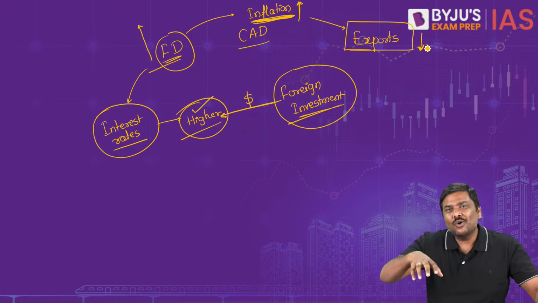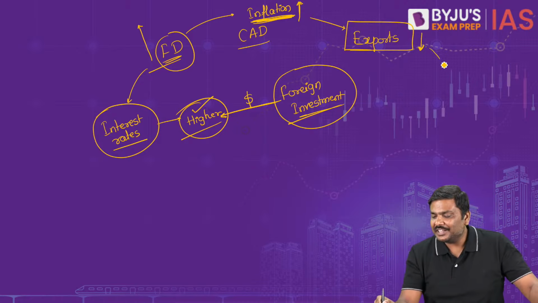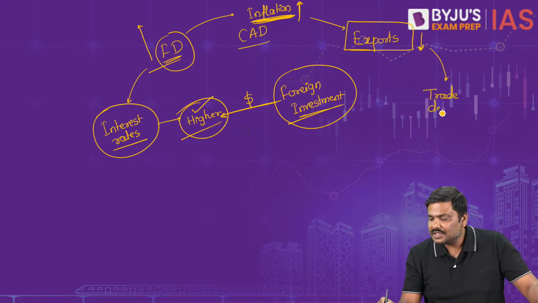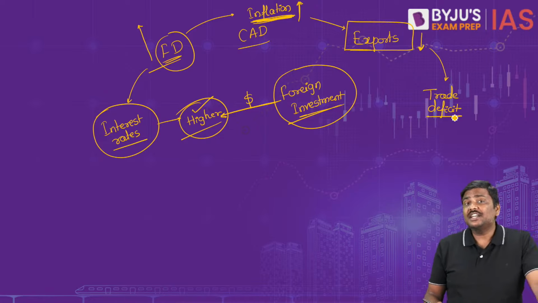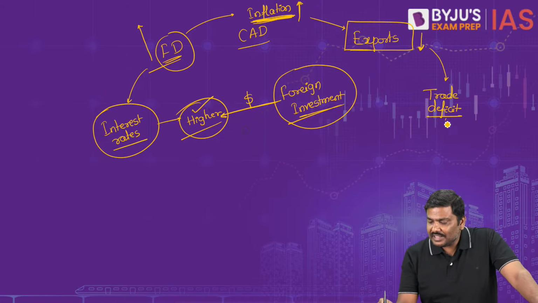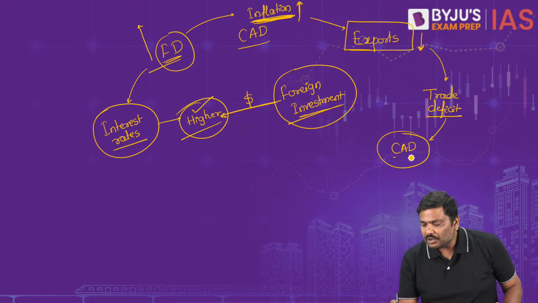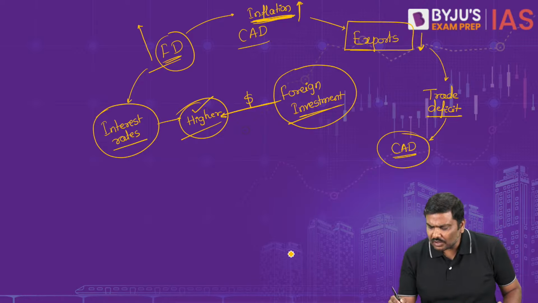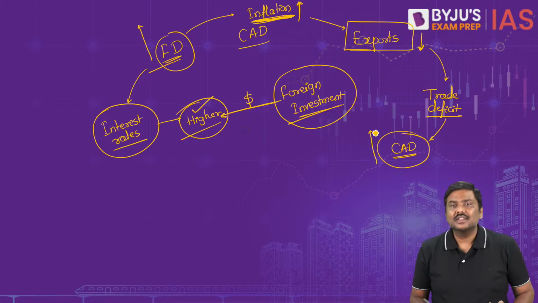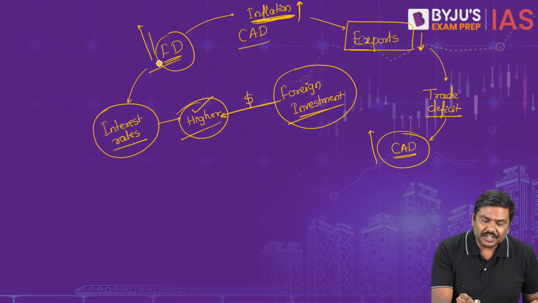Now if exports will go down, what will happen to trade deficit? Simple. Continue to connect the dots. Trade deficit will increase. And when the trade deficit will increase, what will happen to current account deficit? Trade deficit will widen. Current account deficit will also increase. So can you make a connection here?